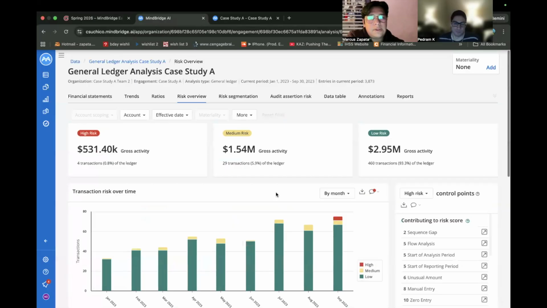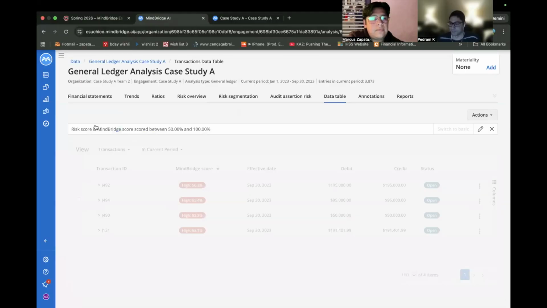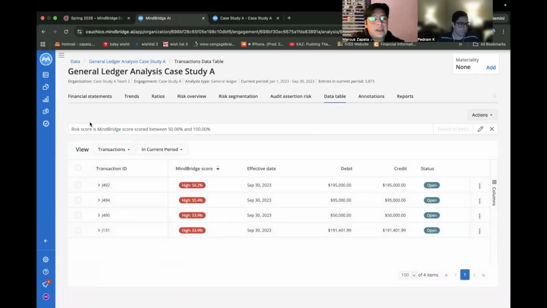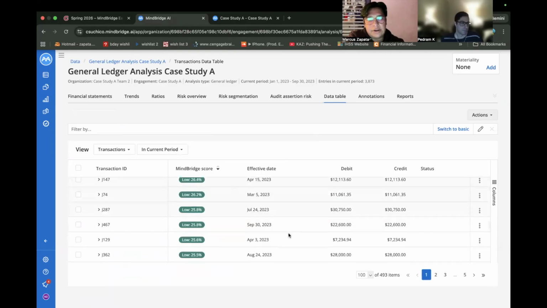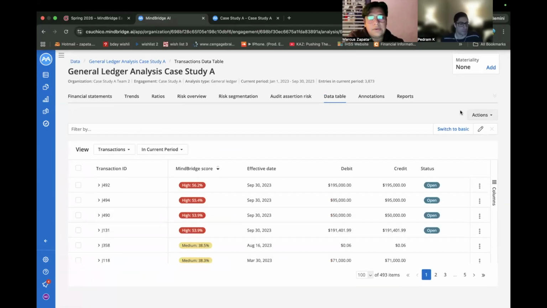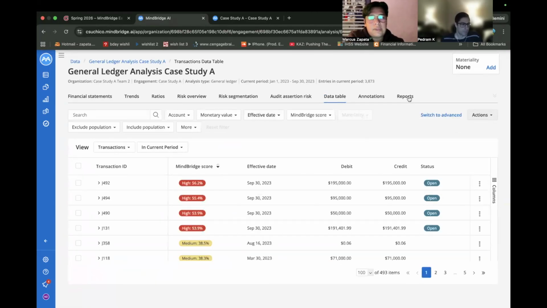Okay, so now we're going to select transactions for testing. To do that, we're going to go to the data table. As you can see here, there's a filter already in place since that's one of the beginning filters that we set in place. So what we need to do is clear that out. And now all of our transactions are here. Now we switch to basic.